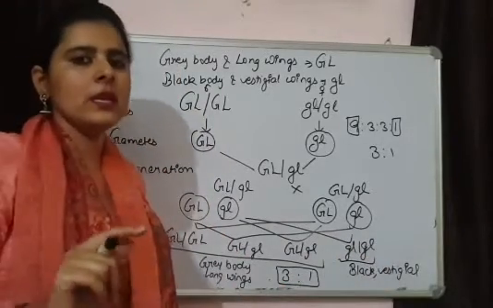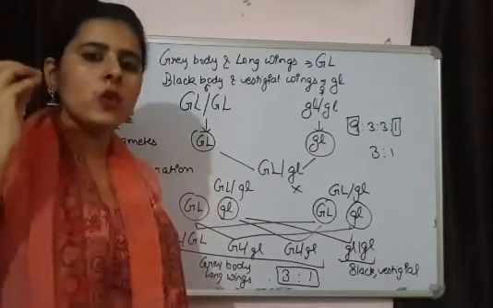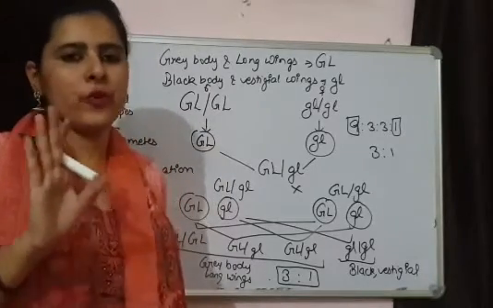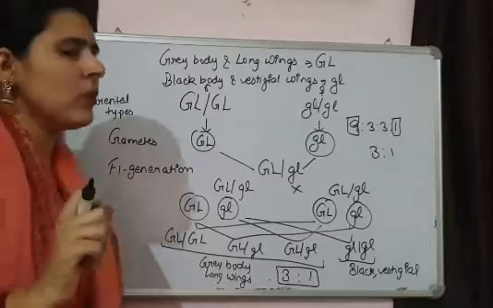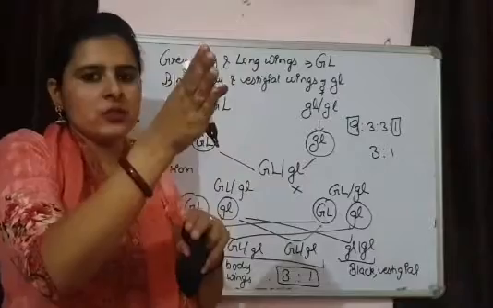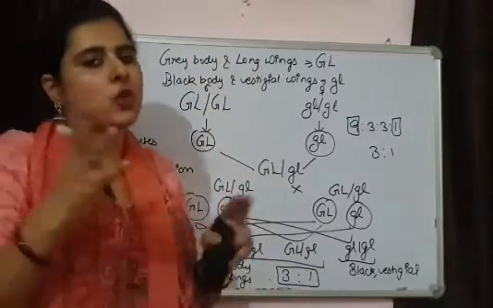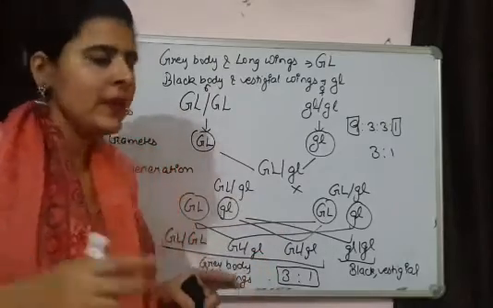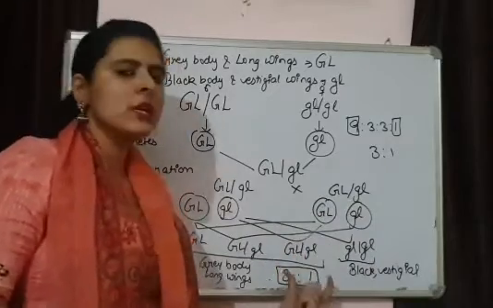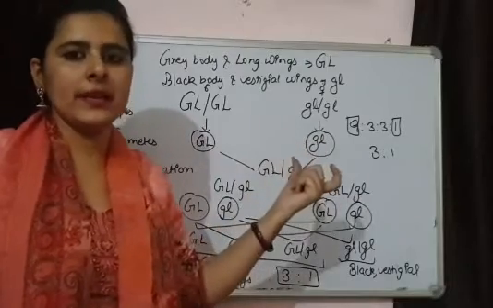That's what I was saying. When there is linkage, the two genes are not going to separate. They are always giving rise to the parental type, and no recombinants are formed. Because recombinants are only possible when genes separate and form new combinations. They are not separating from each other. If they do not separate, new combinations are not going to form. So from such crosses, all the progeny produced completely resemble the parental types and no recombinants are produced.